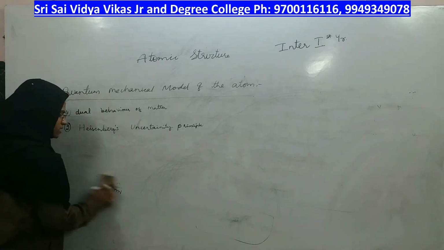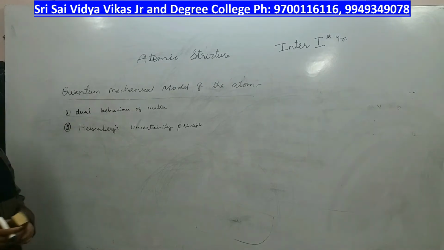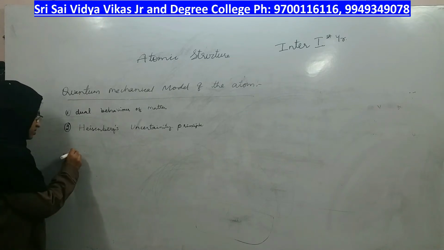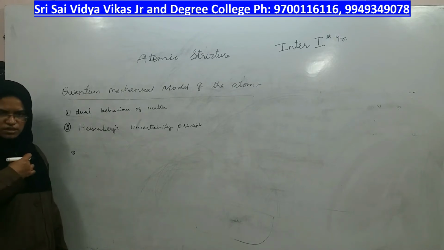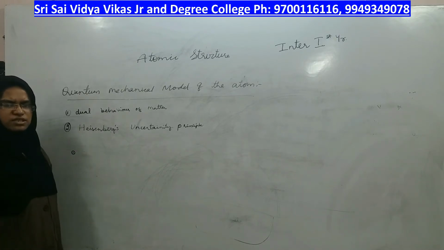Coming to Heisenberg's uncertainty principle. His principle states that suppose you are taking an electron, it is a small object, right? He says that any object, whether small or large, if it is moving continuously, it is not possible for us to determine.